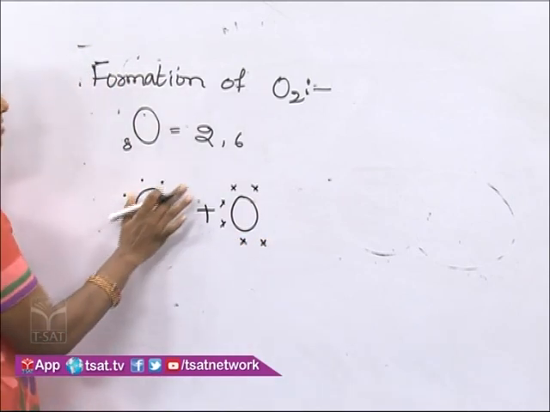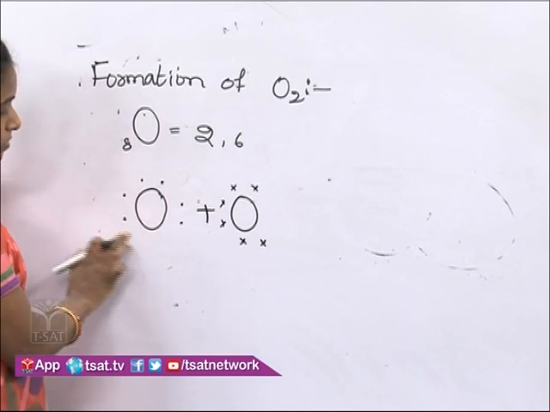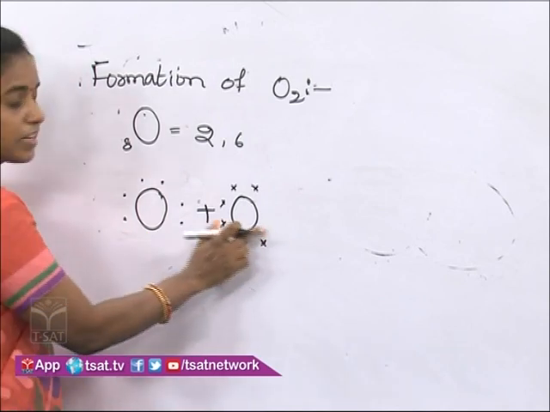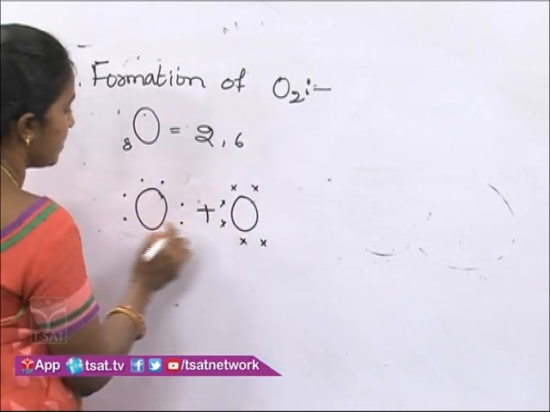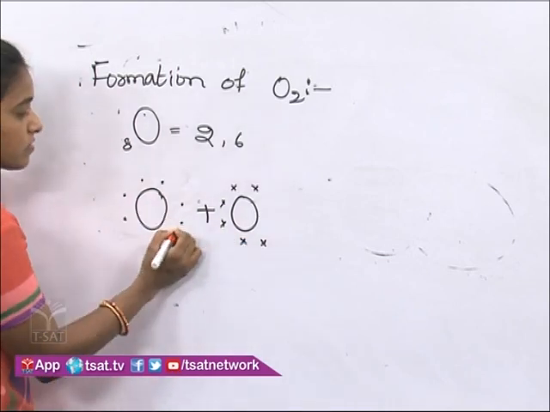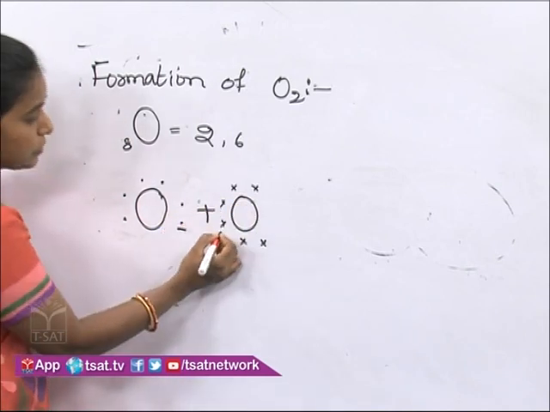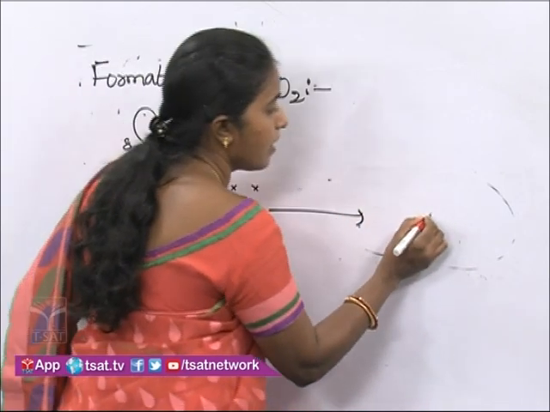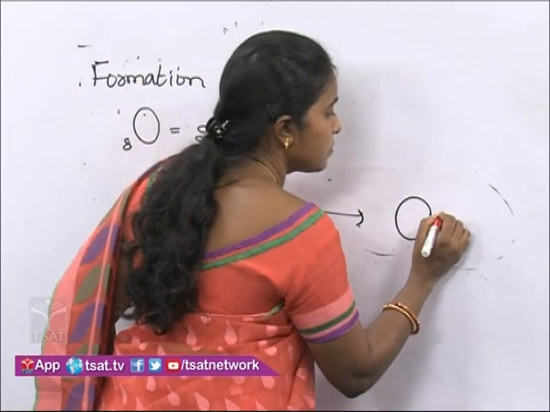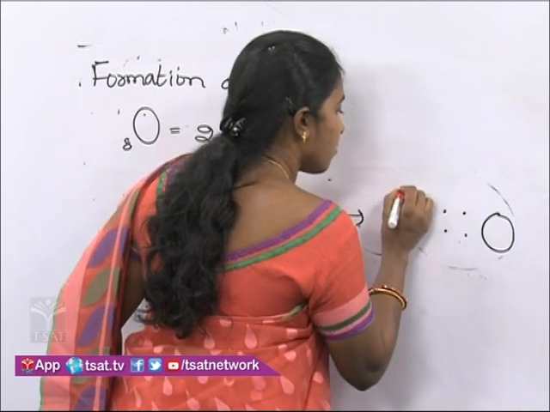See children, the first atom requires 2 electrons to get octet configuration. The second atom also requires 2 electrons to get octet configuration. That is why the first oxygen donates 2 electrons for bonding and the second atom also donates 2 electrons for bonding, and they come close to each other and share 2 pairs of electrons.